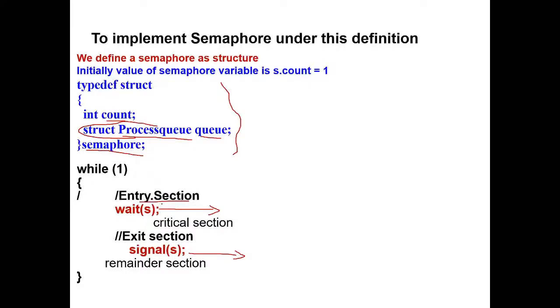So we are going to modify the code of the wait operation. In an earlier session, we have seen that in a wait operation, the value of semaphore is decremented. Now we are going to change the coding of the wait operation and signal operation. In the signal operation, the value of semaphore was incremented.